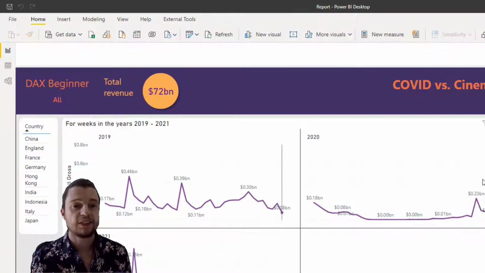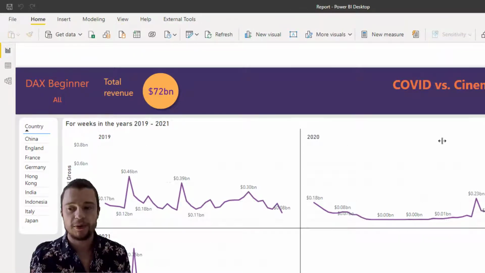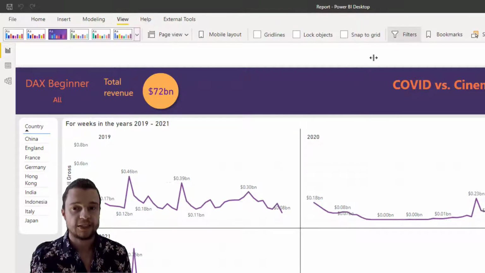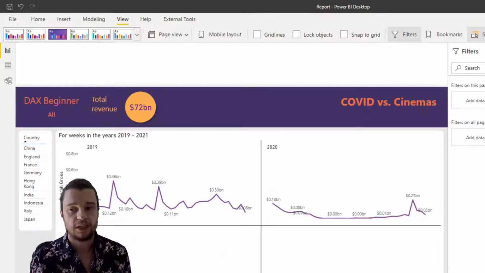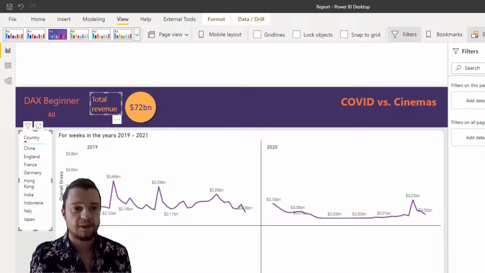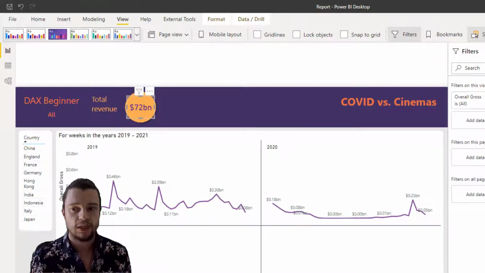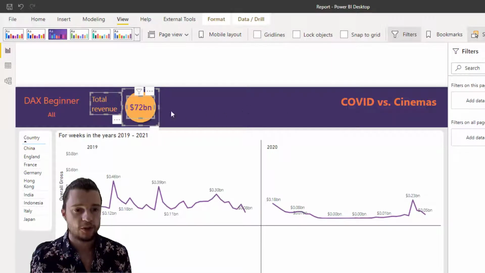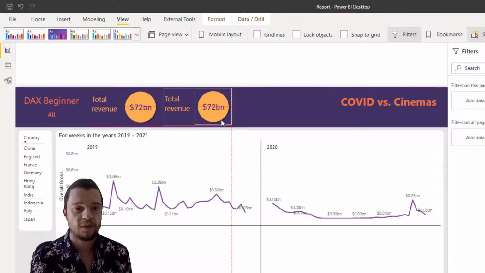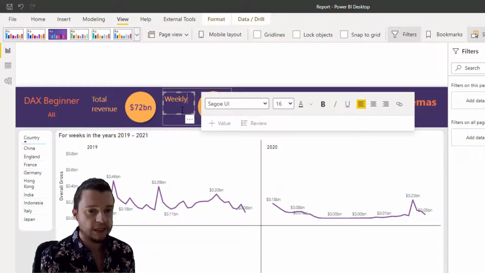Now let's bring that on the page and let's just test it out. So what I'm going to do, I'm actually going to put it up the top here. First thing I'm going to do is bring in our selection pane. So if I just go into our selection here, I'm just going to group these together so that I can duplicate them. So I'm just going to go here, here. So this one, this one, this one. And then I'm just going to go Control G to group them. I'm just going to go Control C, and then I'm going to go Control V. And then once that's copied across, I'm just going to move that. And then I'm just going to rename this to weekly sales.